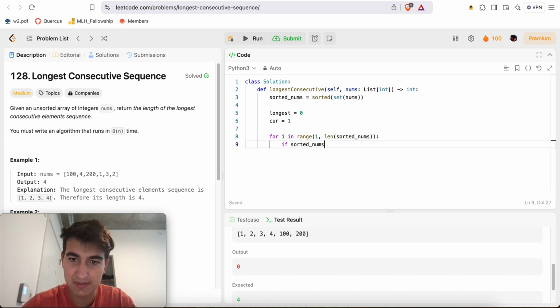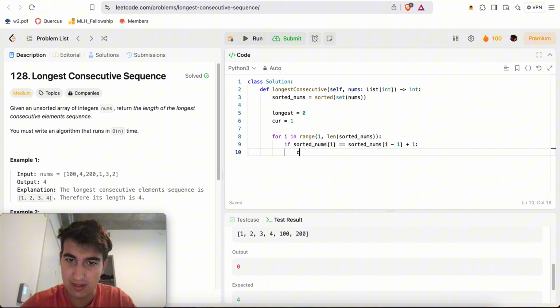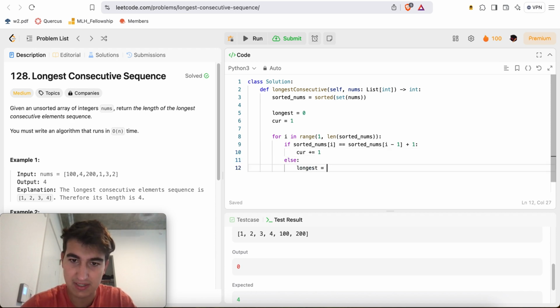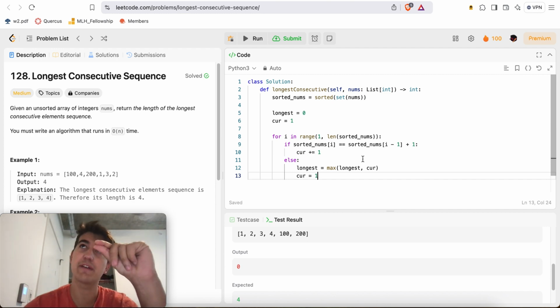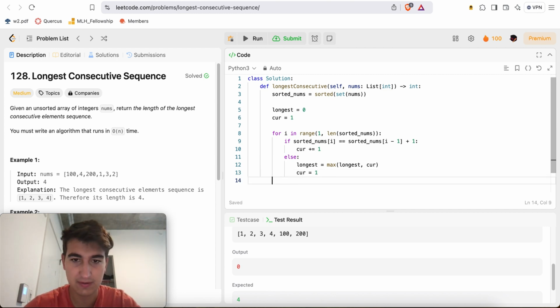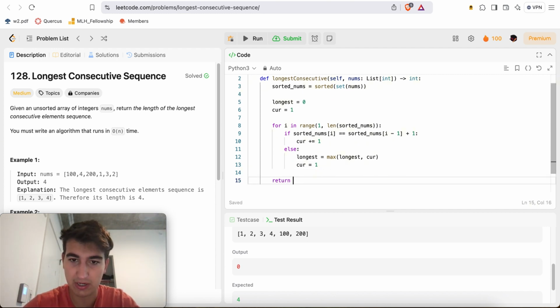If sorted nums of i is equal to sorted nums of i minus 1, plus 1, then cur plus equals 1. Otherwise, longest is equal to max of longest and cur, and cur is equal to 1, because this one is invalid but it'll be the start of the next chain, right? And at the end we can return max of longest and cur.